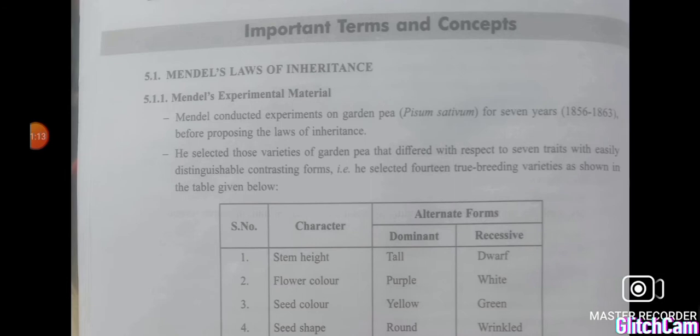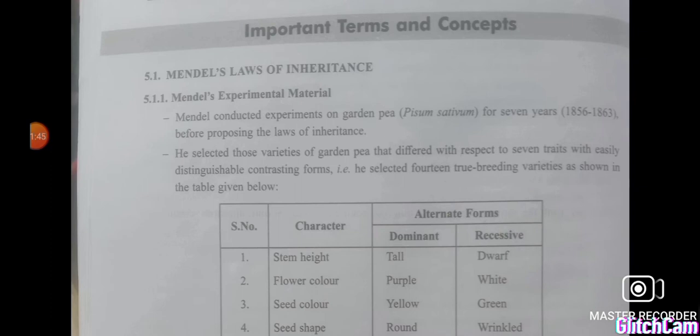The first option A will be if assertion and reason are both correct, and the reason is the correct explanation of the assertion. B is if assertion and reason are both true, but the reason is not the correct explanation of the assertion. Then you will have to select B.